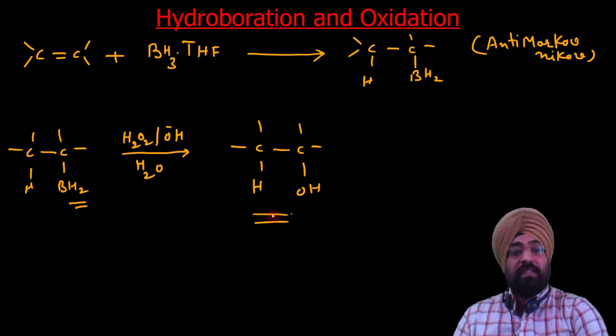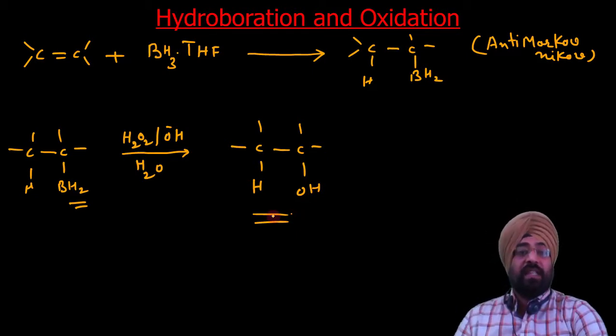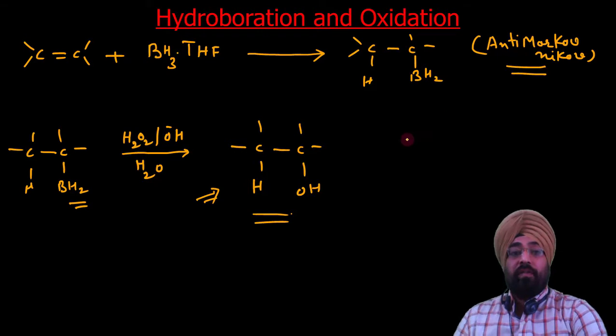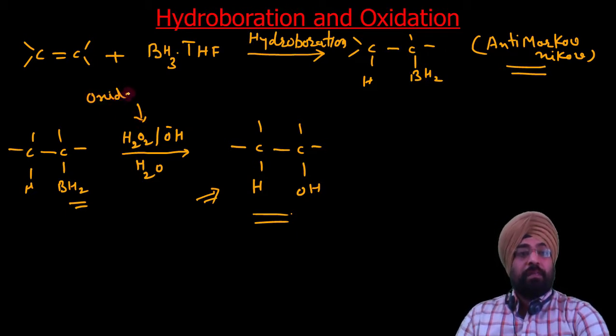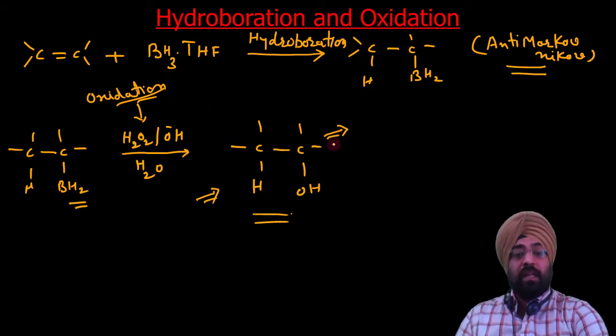This is quite an easy reaction, and the importance of this reaction is that the alcohol obtained is according to anti-Markovnikov rule. Why is it so? We will see when we study its mechanism. So this is the hydroboration step with BH3 and THF, and this is your oxidation step. By combination of these two processes, the final product will be an alcohol.